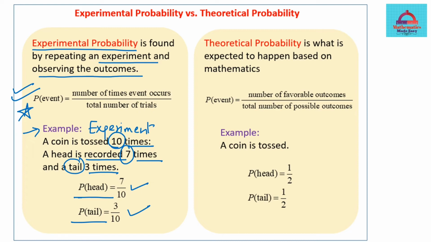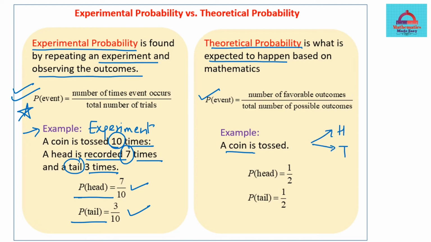Now let's see how this is different from theoretical probability with this example. This is what is expected to happen. It's in theory, it's in written form. Let's see the formula. The theoretical probability is the number of favorable outcomes divided by the number of possible outcomes. For example, you have a coin, and for that coin there are 2 possibilities, either a head can come or a tail can come.